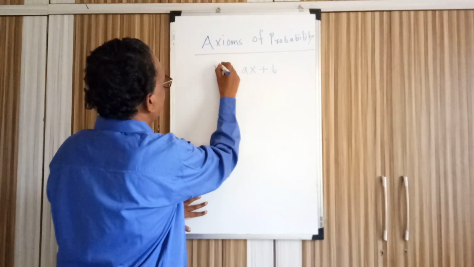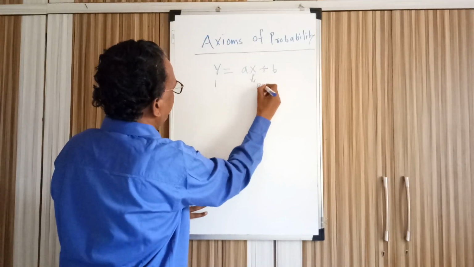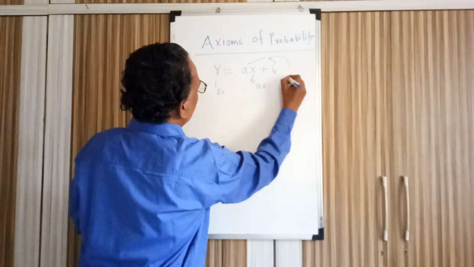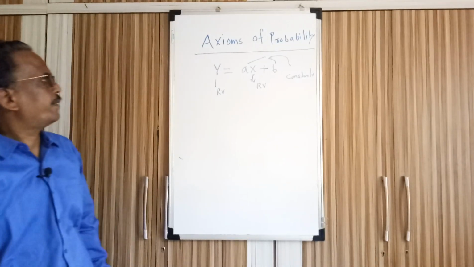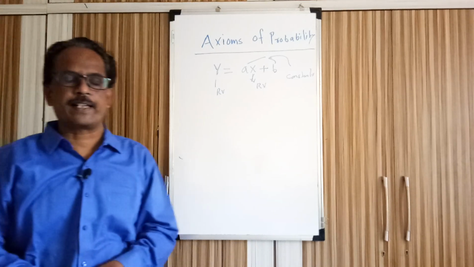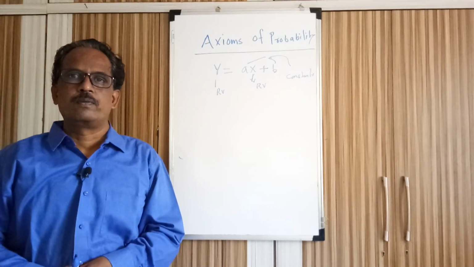Y is a random variable, x is also a random variable, and a and b are constants. So random variable y is expressed as a linear combination of random variable x: y equals ax plus b.